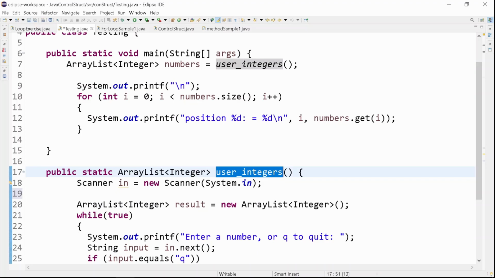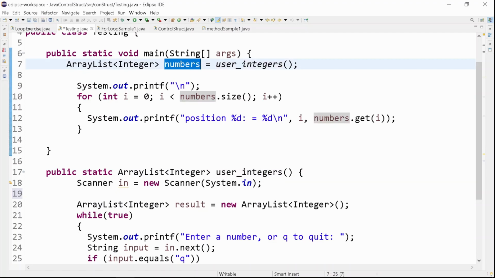Get means to access the value of your numbers ArrayList, and your i here is the address or the index value that you'd like to access from that numbers ArrayList, wherein our i starts from 0 to the length of your numbers.